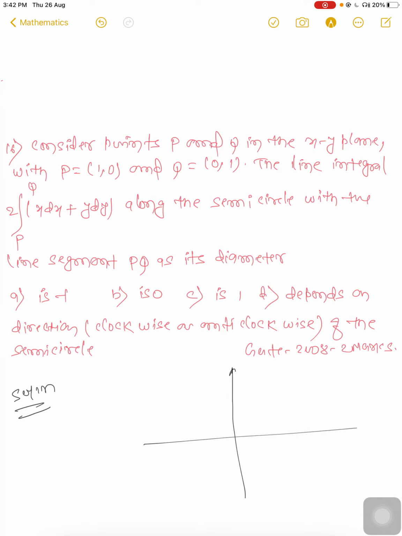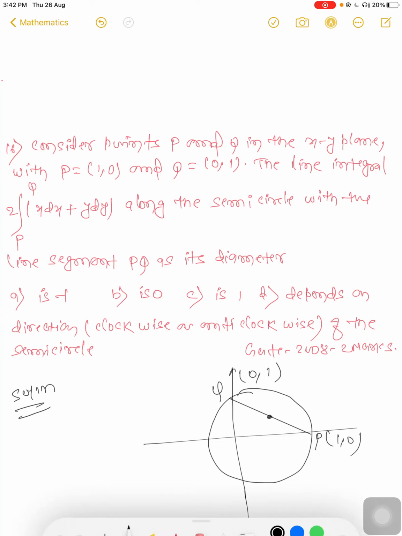First of all, draw it. Let's see where the circle is. Here is P and here is Q, with P at (1, 0) and Q at (0, 1), and the path will be a semicircle.